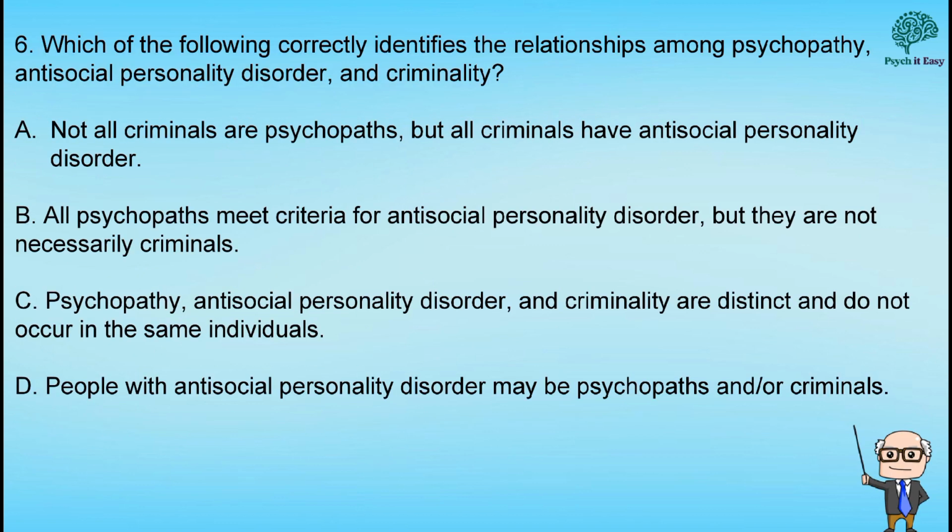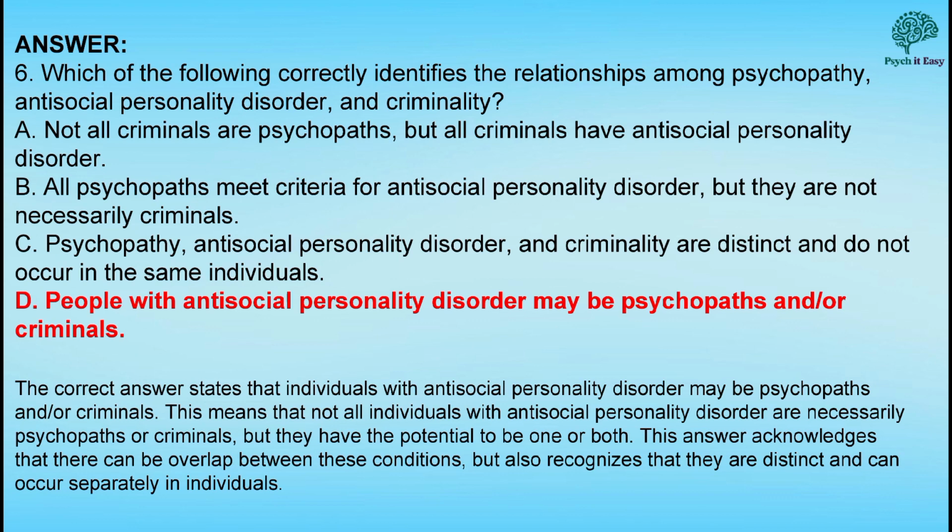Number 6. Which of the following correctly identifies the relationships among psychopathy, antisocial personality disorder, and criminality? And the correct answer is letter D. People with antisocial personality disorder may be psychopaths and/or criminals.